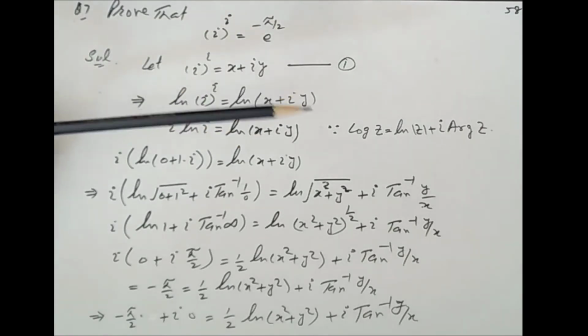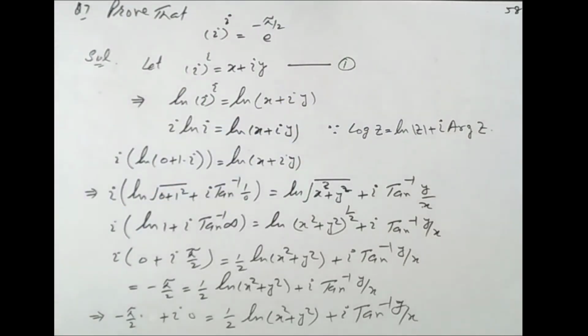So by using this formula, log of z equal to log of mod z plus iota argument of z. Using this formula here, this iota can be written as 0 into 1 plus iota. This is equal to iota into the log of square root of 0 plus 1, plus iota times the argument. Argument of z is tan inverse y over x, where y is 1 and x equals 0.